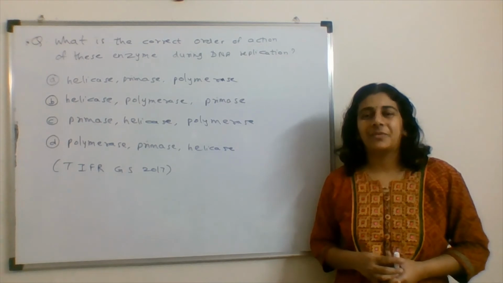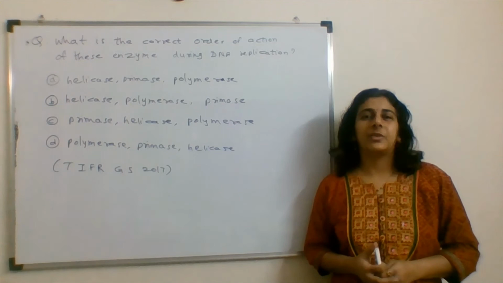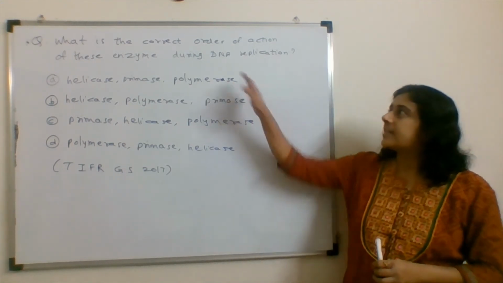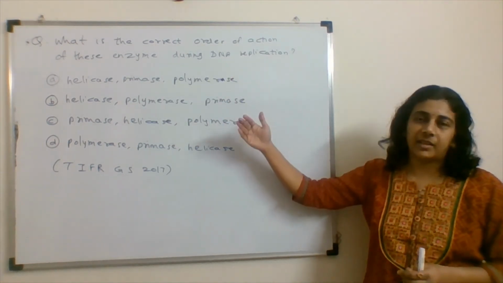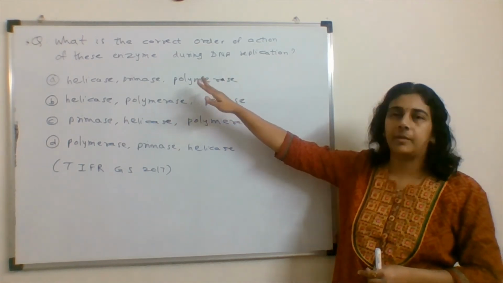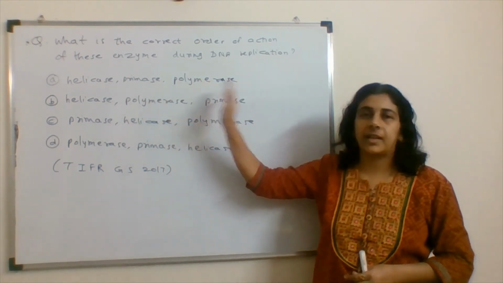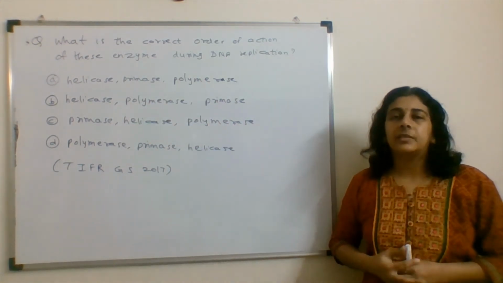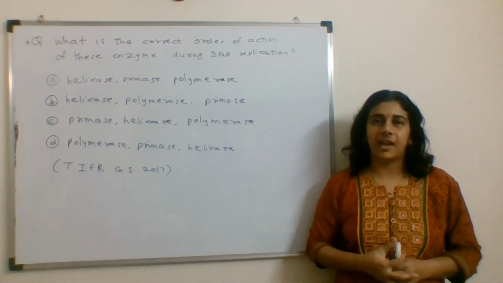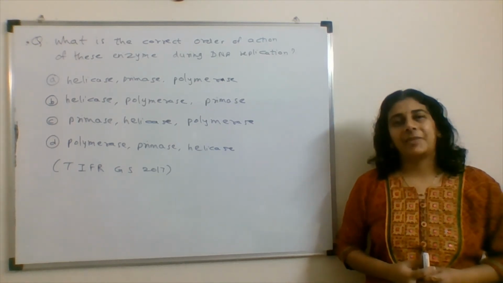Time to have a question for my next video. The question is from TIFR-GS Biology Entrance Examination 2017. The question is about enzymes. Three enzymes are given and it is asked what is the correct order of action of these enzymes during DNA replication. So helicase, primase and polymerase. These are given in four different sequences and we have to find the correct order. We will solve this question in my next video.